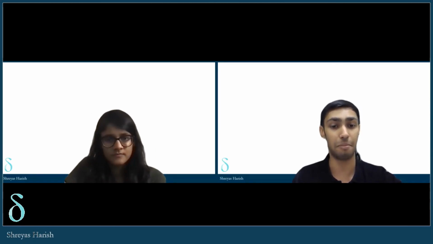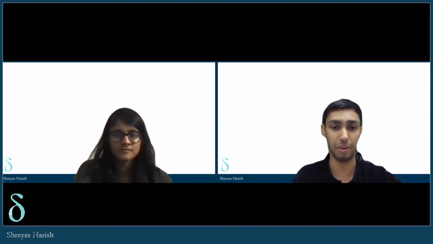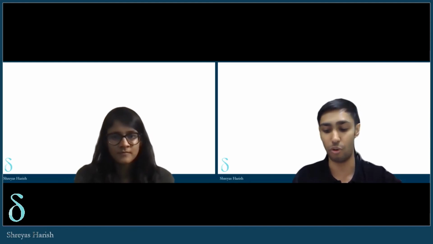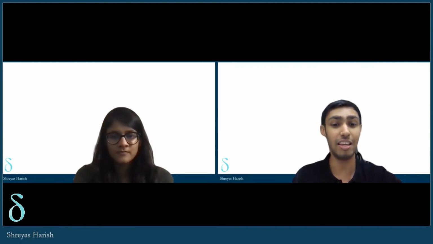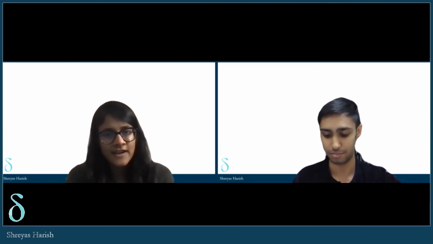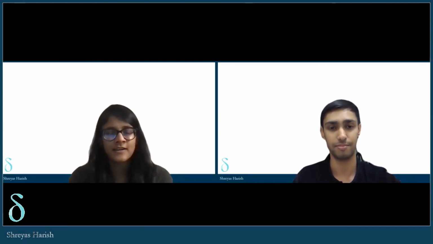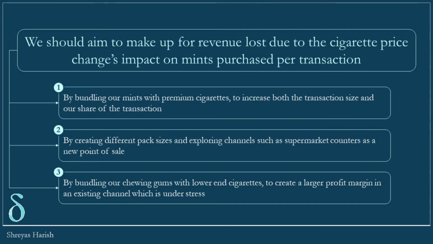Secondly, they could look at bringing in new pack sizes and pushing those in different avenues, maybe supermarkets or different points of sale. And third, they could also look at perhaps bundling their chewing gum with the lower end cigarettes, which they are currently already selling their mints alongside. This might help improve the overall share of the transaction or their profit margin in a channel which is currently under stress. Perfect. I think that pretty much summarizes the case, and we could stop here. In the synthesis, we start off with the problem identified and the broad level solution required. We then provide three different actionable ways of turning around the current situation.